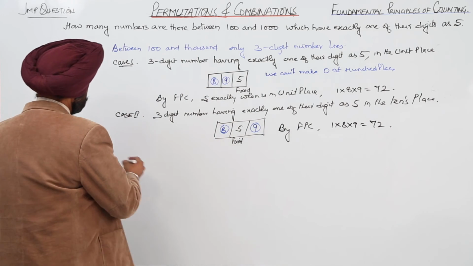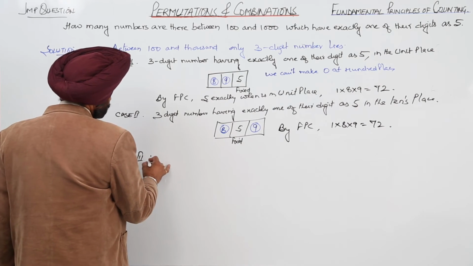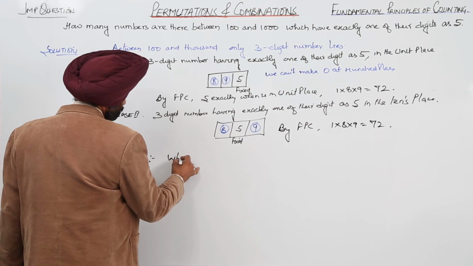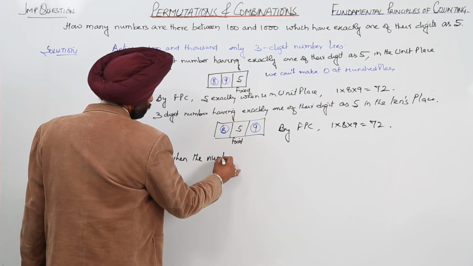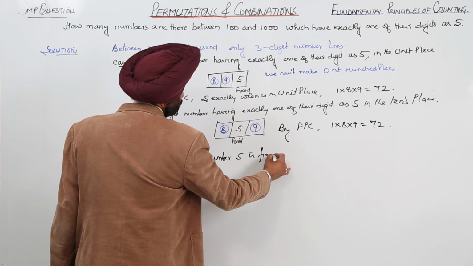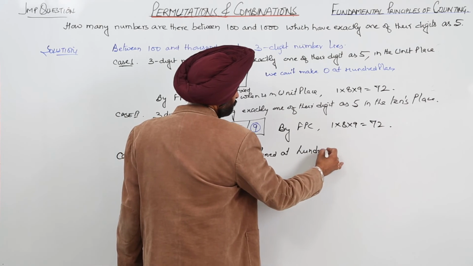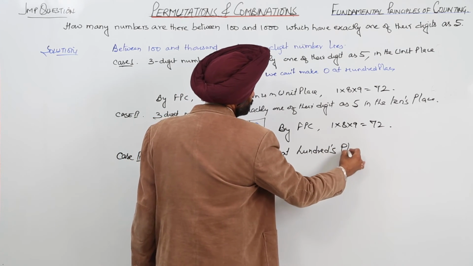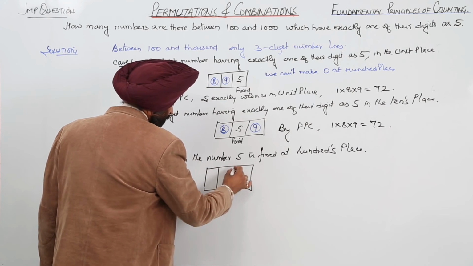Now third case. Case 3 says: when the number 5 is fixed at the 100th place.